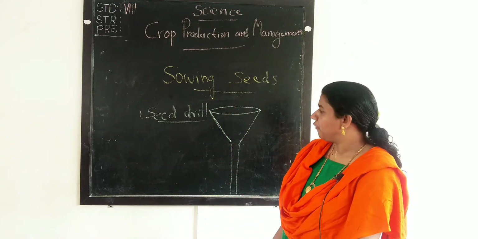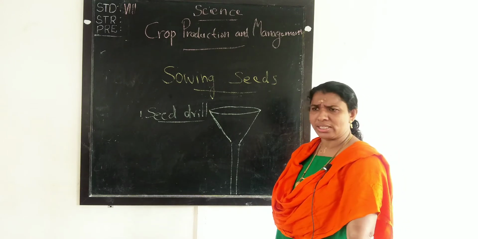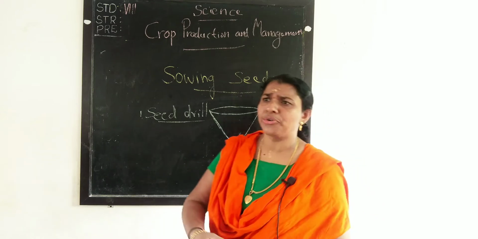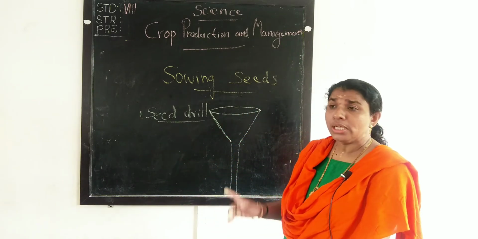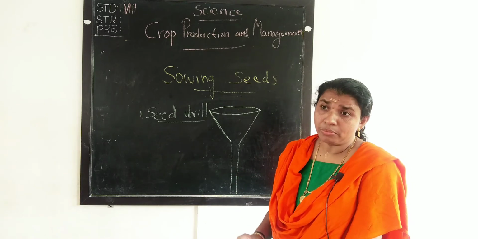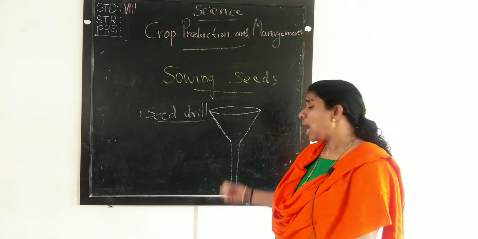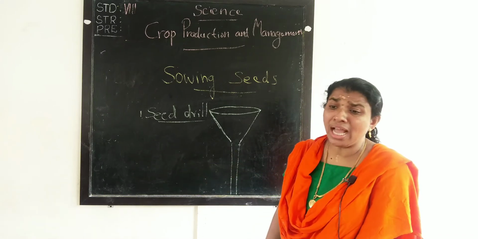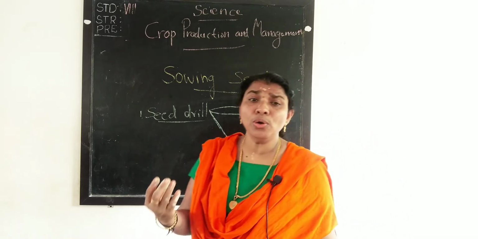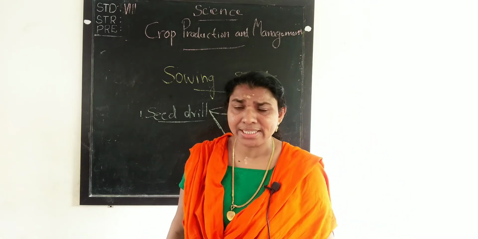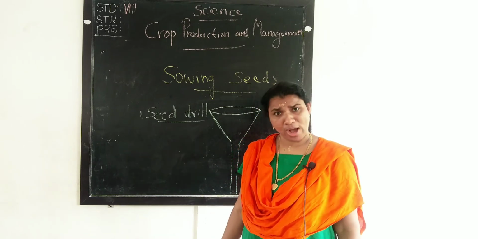Now, in some fields seeds are directly planted, but paddy, sesame, wheat, etc. are planted in a nursery first. When they grow into plantlets, then they are transplanted to the farms.